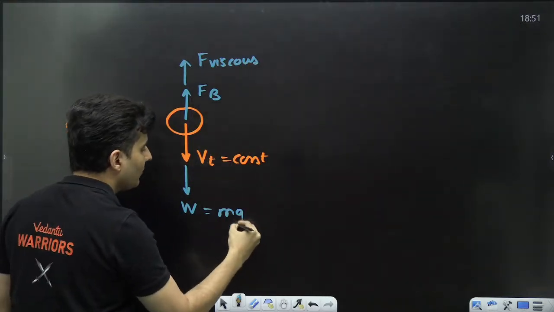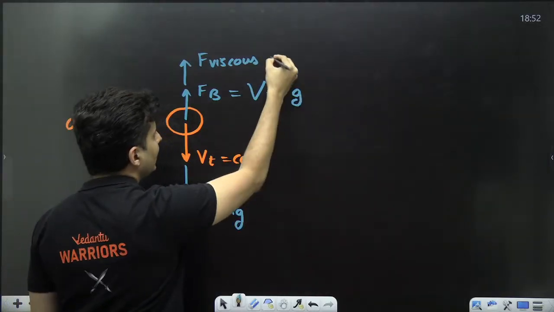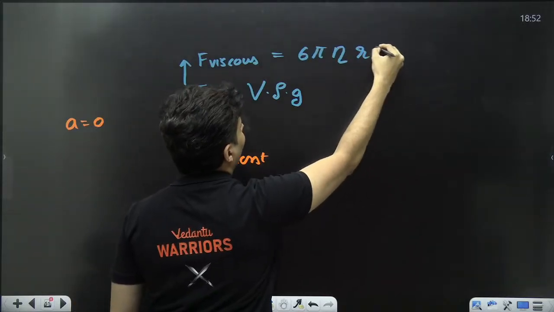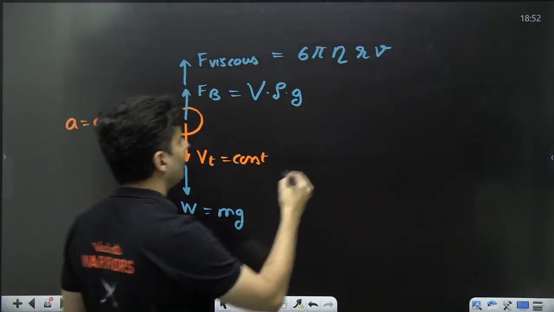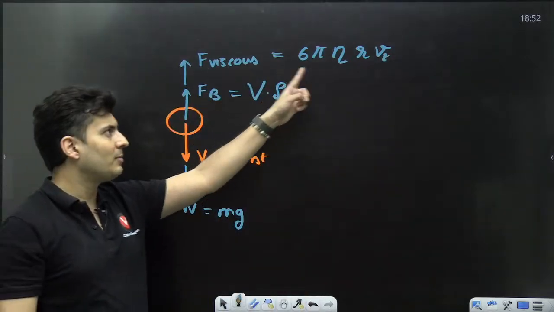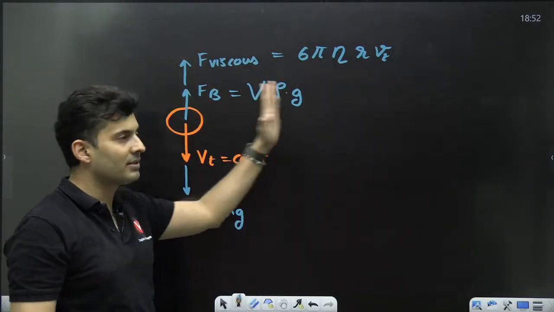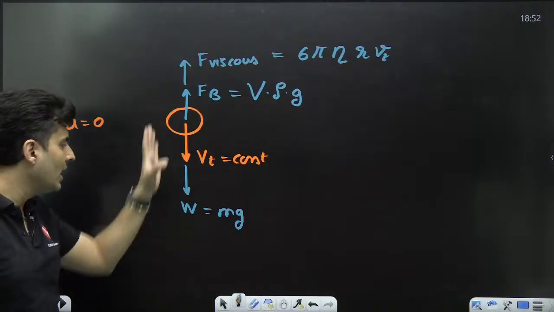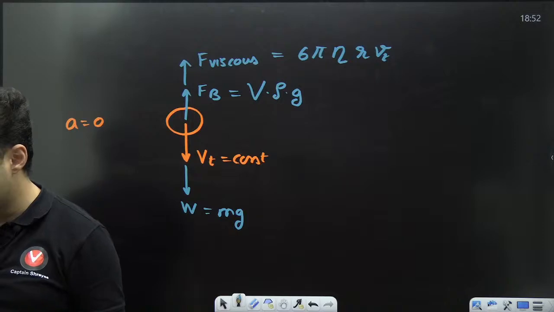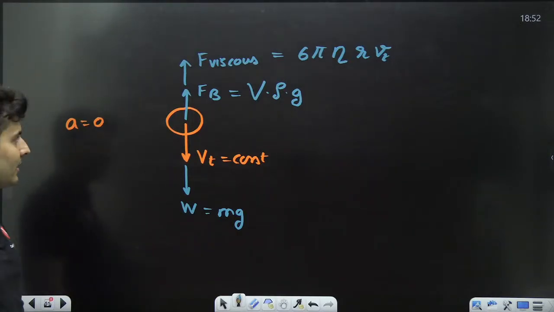Weight is mg, buoyant force is volume into density of the liquid into g, and viscous force is 6 pi eta rv, where v is the terminal velocity. Very, very important. This is actually your Stokes law. Keep these things in mind.